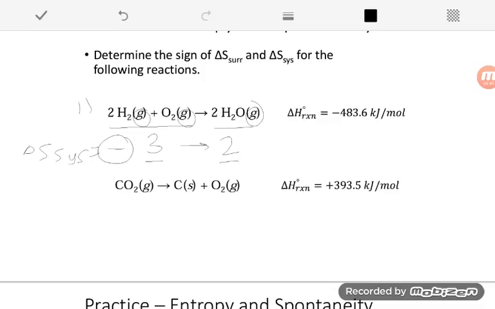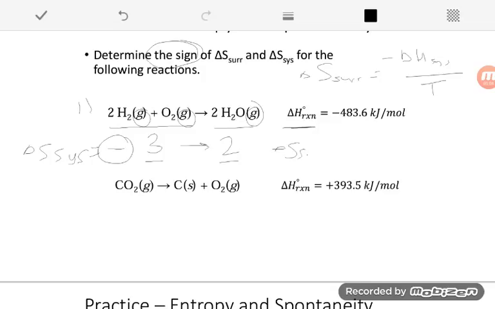For my surroundings, that's when I'm going to look at this delta H piece. We're going to keep in mind that delta S for the surroundings is given by negative delta H system divided by temperature. We're not really worried about the temperature because, again, it doesn't change the sign, and that's the only thing we're looking at. It's just going to change how big or how small it is.